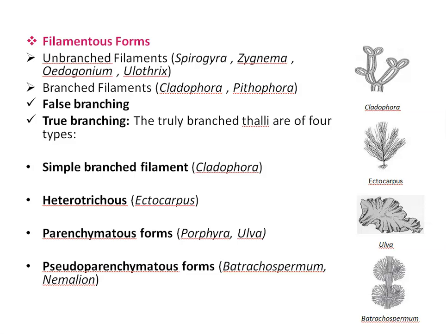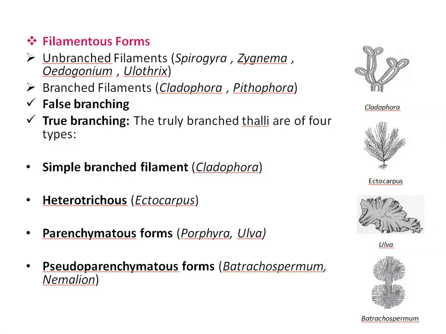Next form is filamentous form. Filaments are formed when vegetative division occurs in a transverse plane. In a filament, the uniseriate row of cells are joined end to end in a transverse plane through middle lamella. In Cyanophyta, a filament includes both the trichome, that is the uniseriate row of cells, and its sheath. The filament may be branched or unbranched. Unbranched filaments, for example, Ulothrix, Spirogyra, and branched filaments, for example, Cladophora or Pithophora.